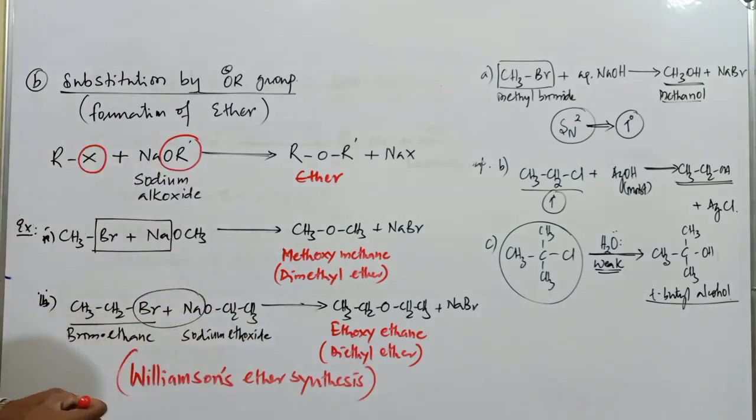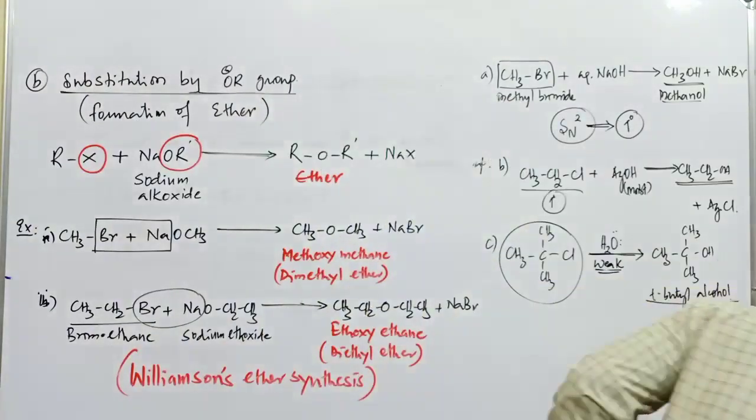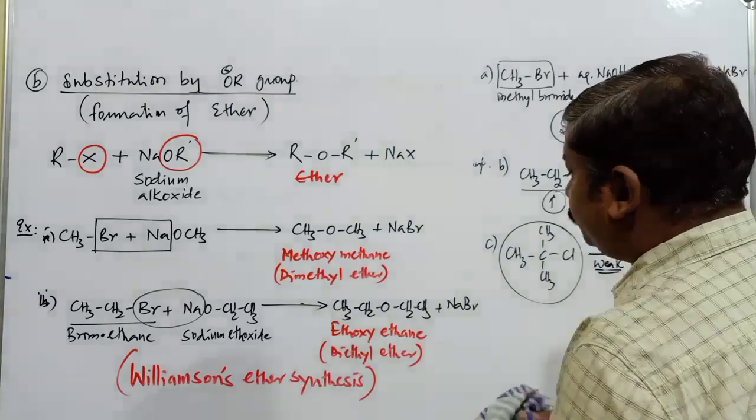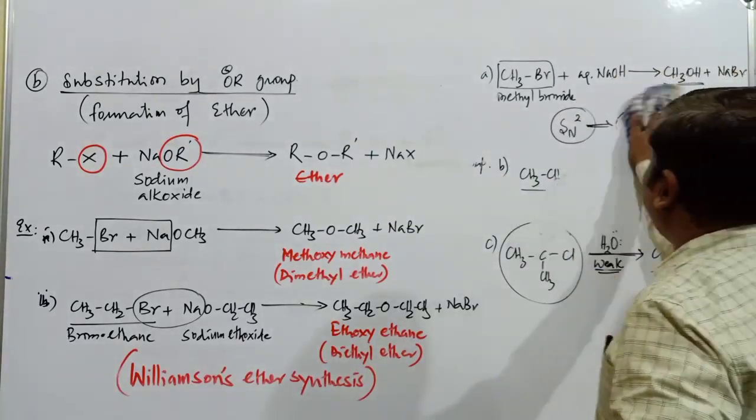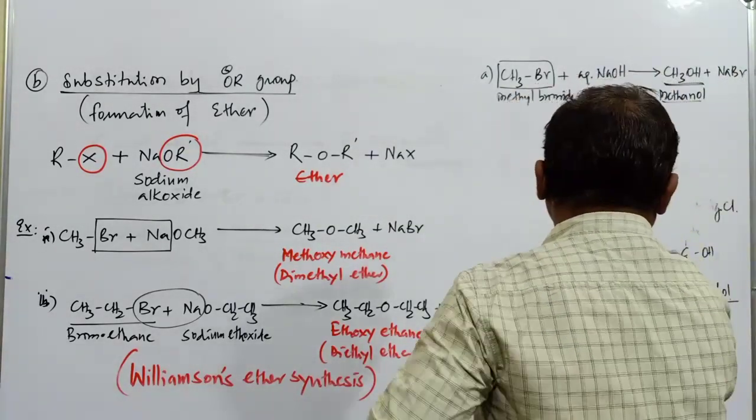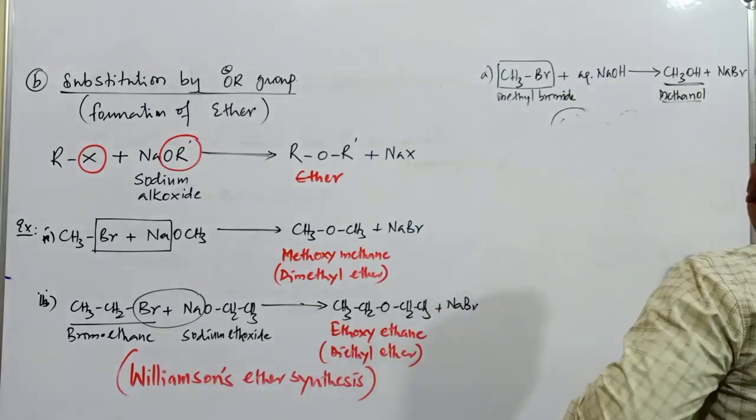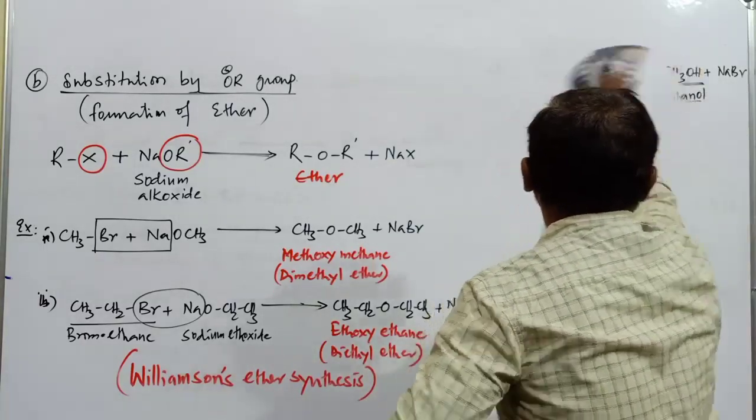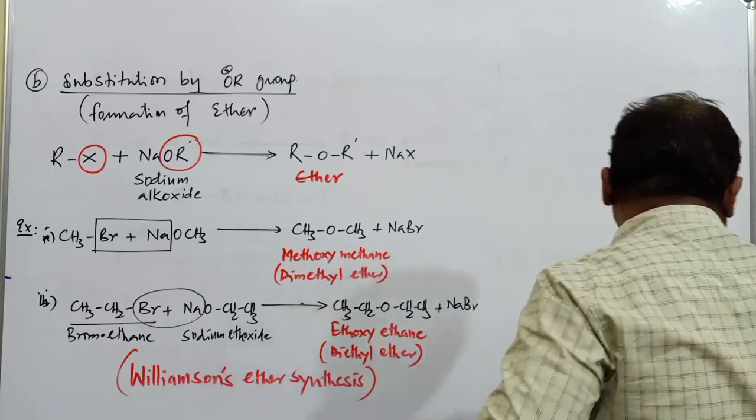Again we will discuss this reaction in the preparation of ethers. It is the conversion of alkyl halides into the respective ether compound.